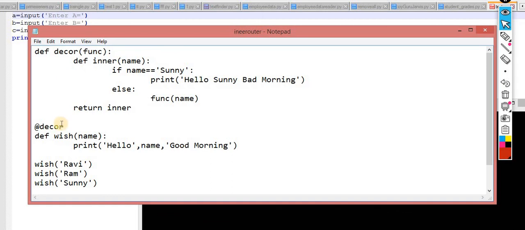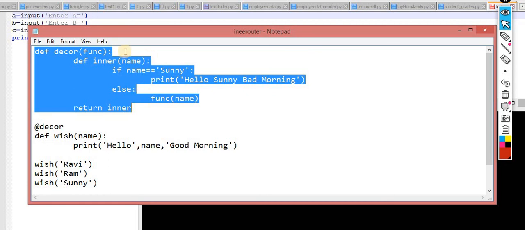And yes, these types of things are implemented inside Python. This concept is called annotation. Just understand the concept of what is exactly happening here. Before executing, the function is passing through the decorator, and after processing by the decorator, I am getting the final output. It is just like this.